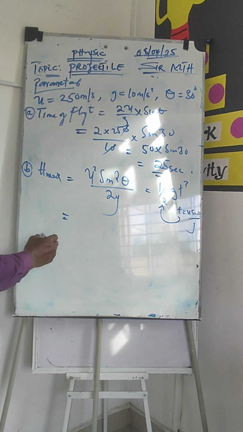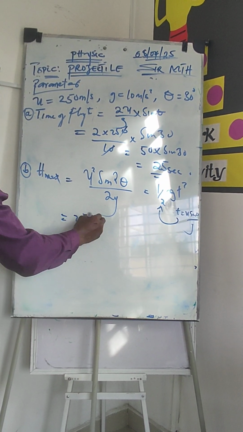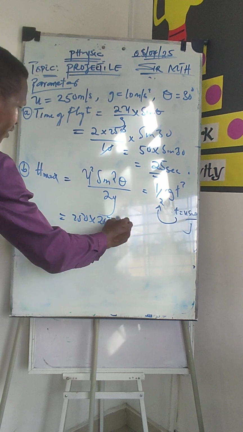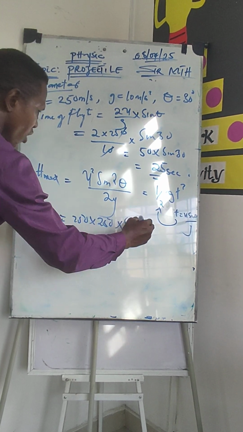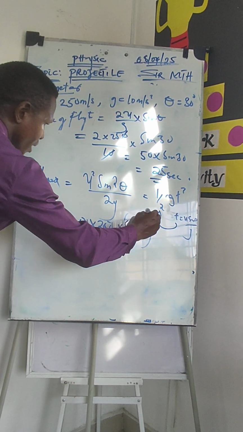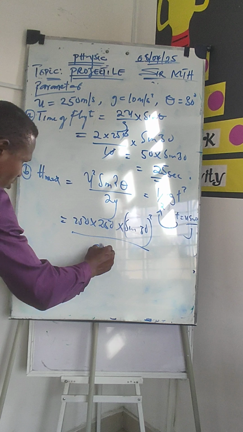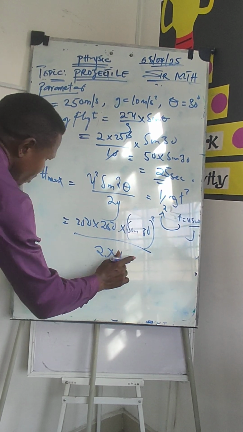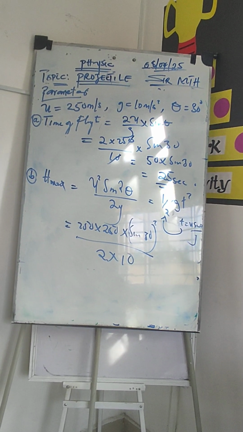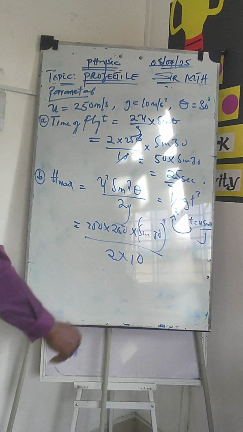So we have this is equal to, my u is 250 multiplied by 250 and multiplied by sine of 30, all of them squared, divided by 2 times 10. So we get it. This is 20 here, right?